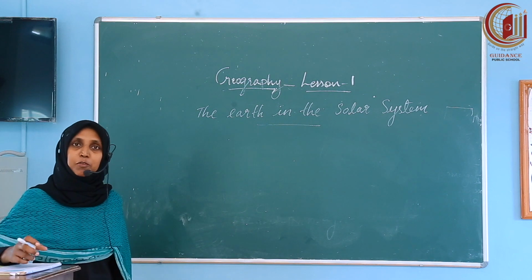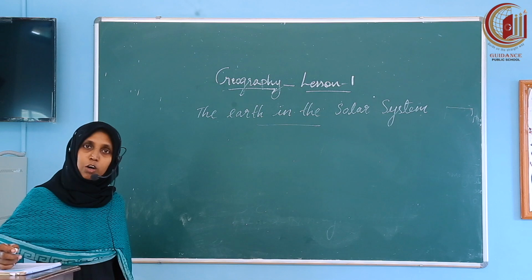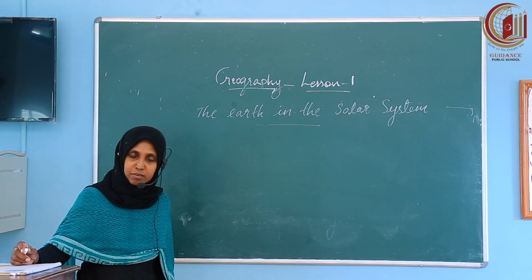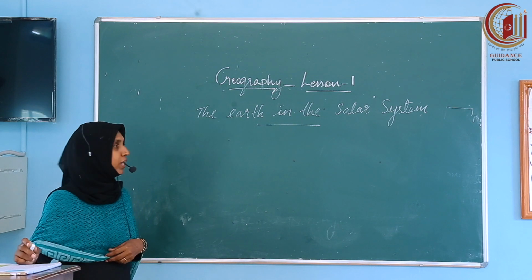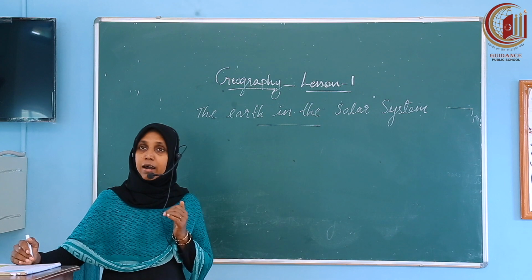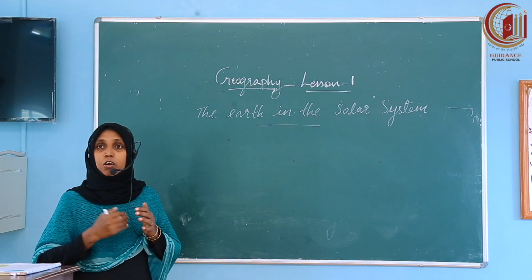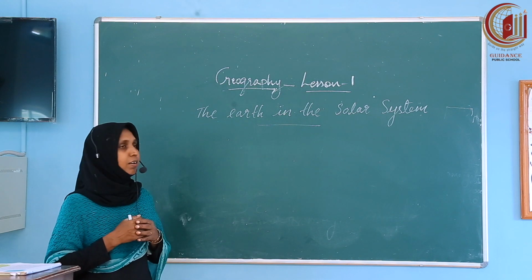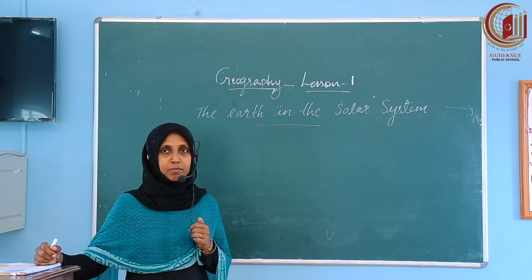Children, have you ever observed the night sky? Of course, many times we did. While observing the night sky, we can see loads of stars and other heavenly bodies. Along with these stars and other heavenly bodies, we can see the moon.